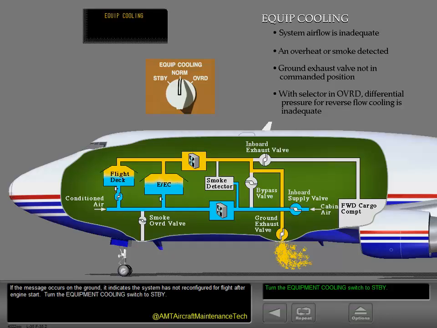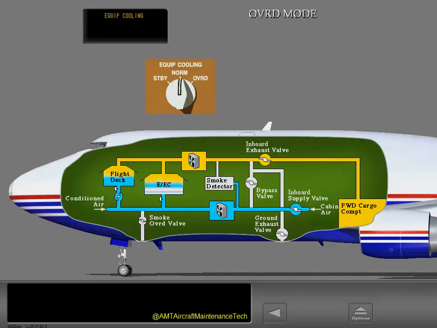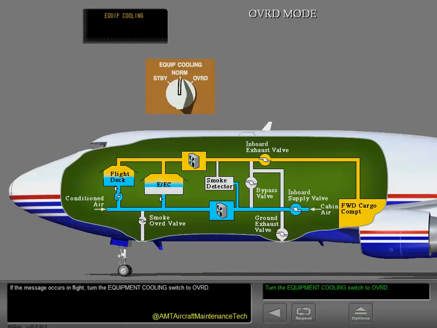If the message occurs on the ground, it indicates the system has not reconfigured for flight after engine start. Turn the equipment cooling switch to standby. If the message occurs in flight, turn the equipment cooling switch to override.